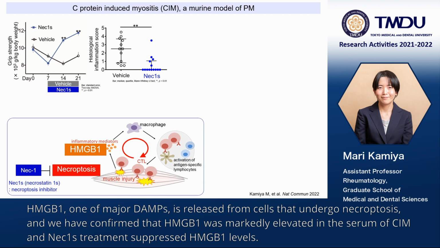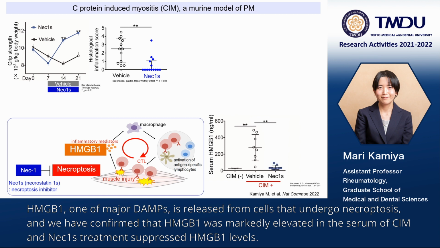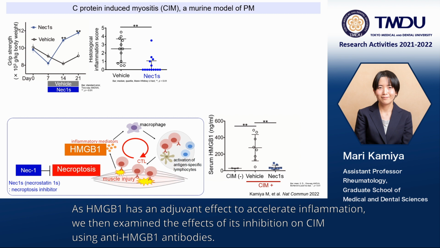HMGB1, one of the major DAMPs, is released from cells that undergo necroptosis, and we have confirmed that HMGB1 was markedly elevated in the serum of CIM, and necrostatin treatment suppressed HMGB1 levels. As HMGB1 has an adjuvant effect to accelerate the inflammation, we then examined the effect of its inhibition on CIM using anti-HMGB1 antibodies.